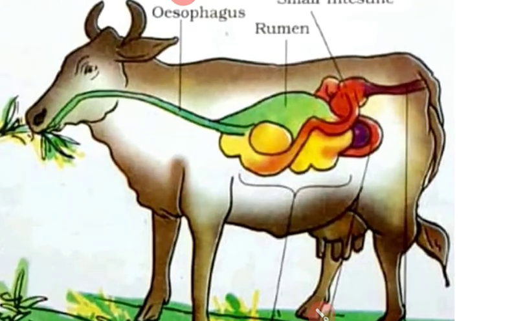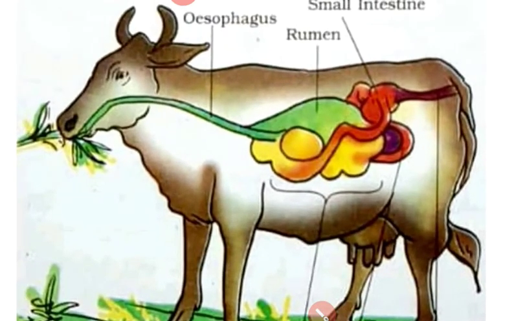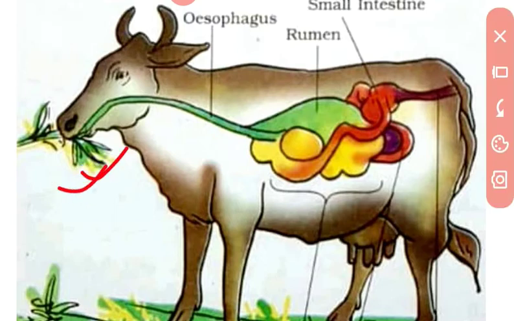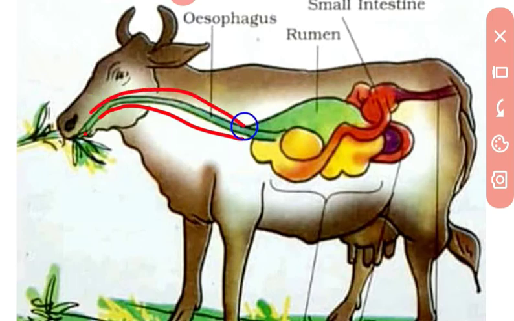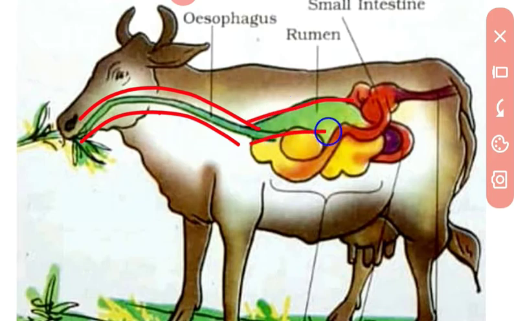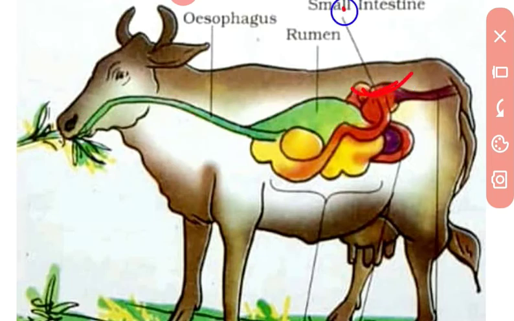This is a herbivore animal or a grass eating animal. Now, this is a cow. First we know the organs of the digestive system. This pipe is known as oesophagus. It connects with the rumen. After that, this organ is small intestine and this is anus.